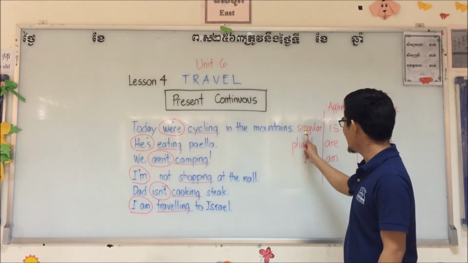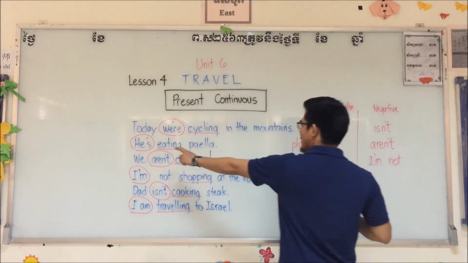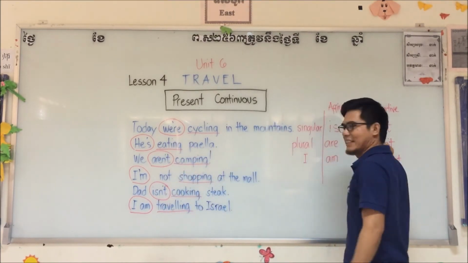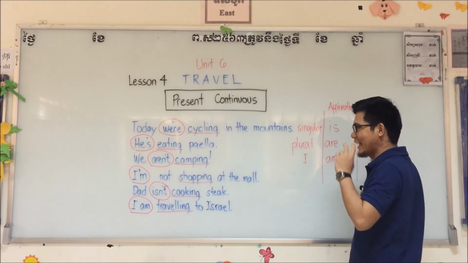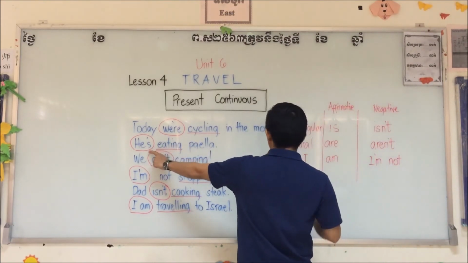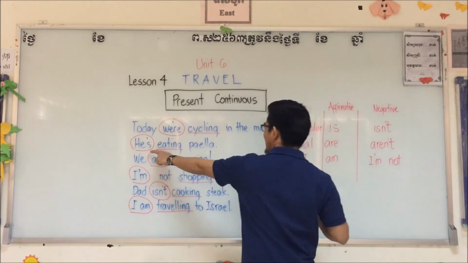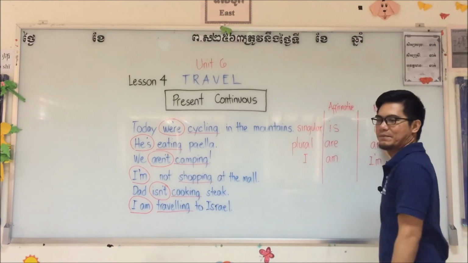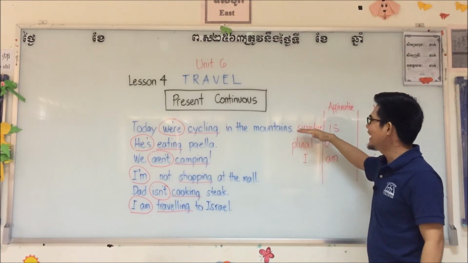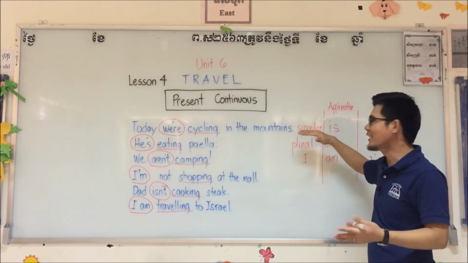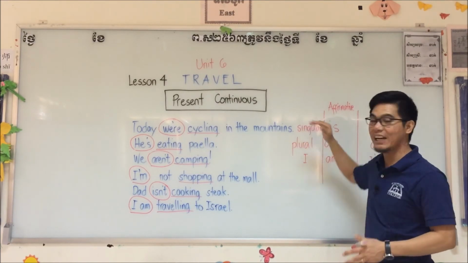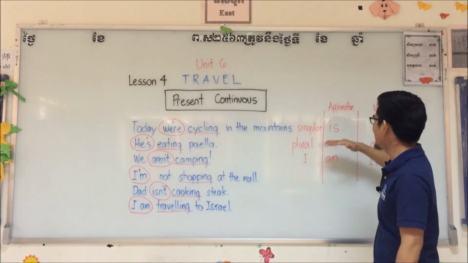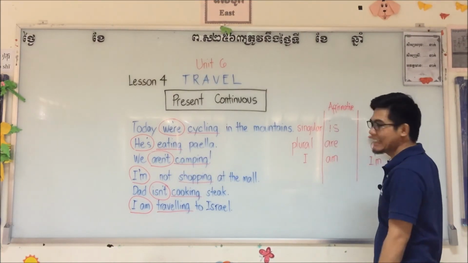If your subject is singular, we can use is, isn't. Only two. Teacher, what about he? Singular. She, singular. It, singular. The same rule applies. We use is for affirmative, isn't for negative.